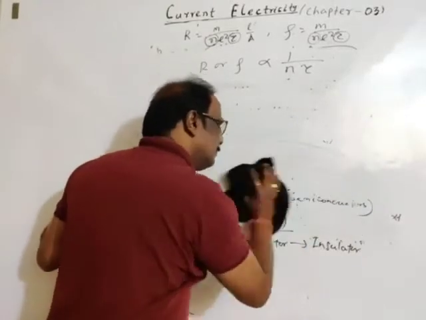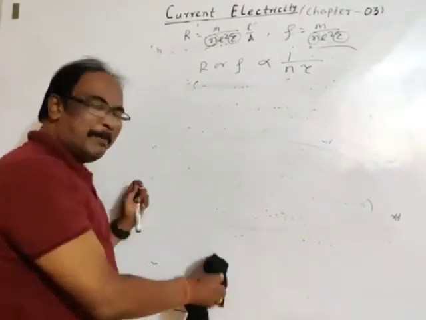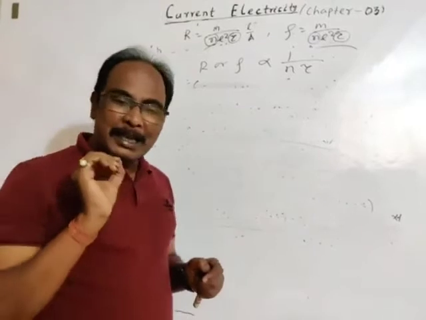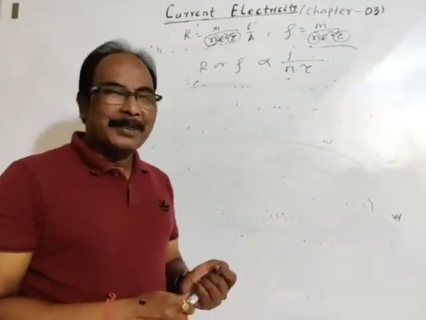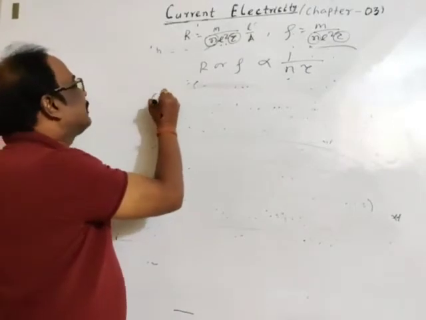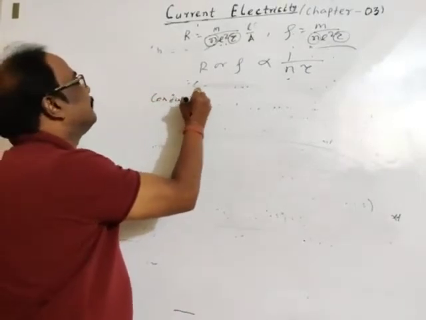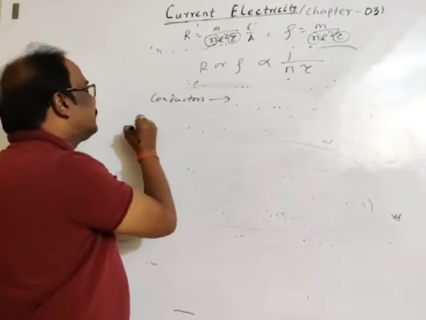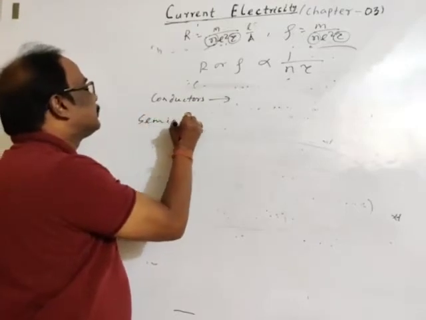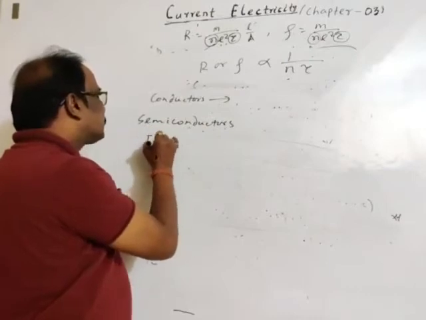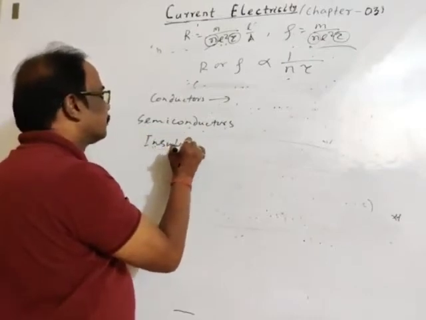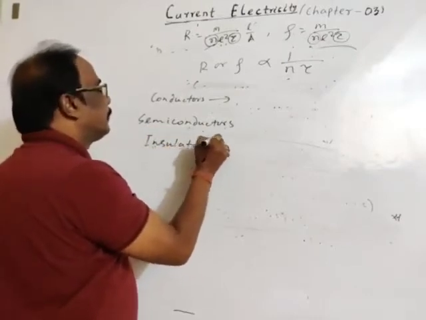Then the similar comparison for insulators. For semiconductors, I am writing here, for conductors, semiconductors, insulators. Okay.